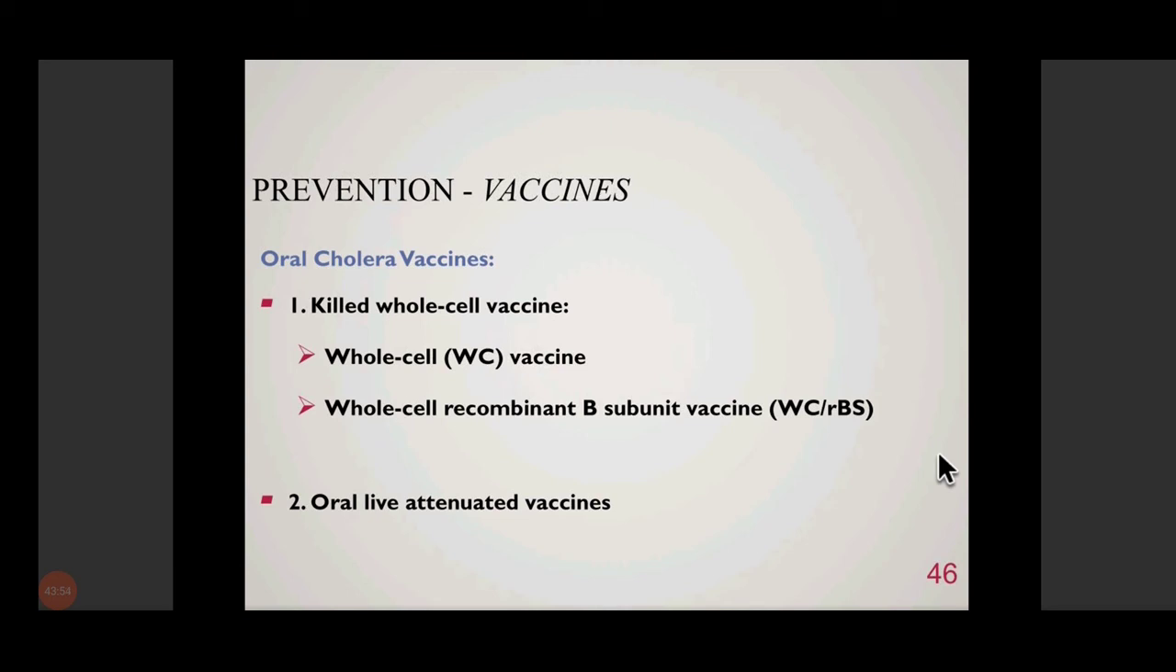Initially what we used to have was injectable vaccines, but they had very limited efficacy. Because cholera being an intestinal disease, we need to have mucosal immunity as well. So injectable vaccines cannot provide mucosal immunity. Therefore we now have oral cholera vaccines, which are given orally.